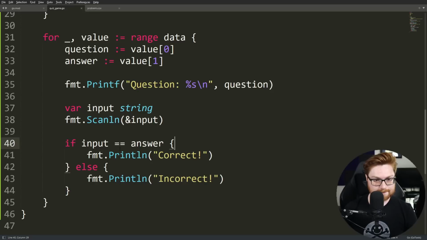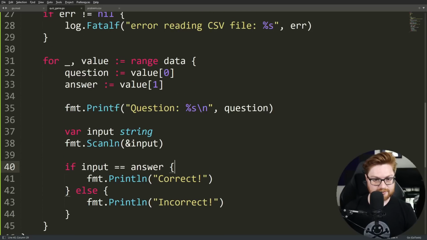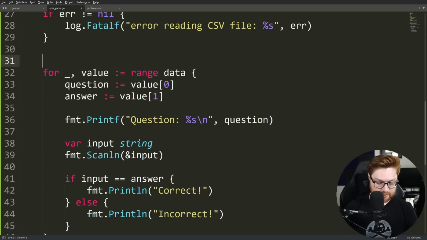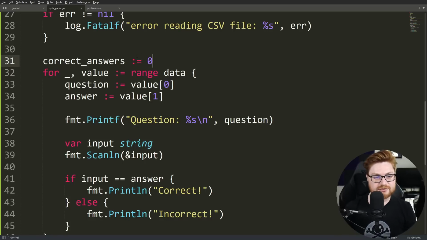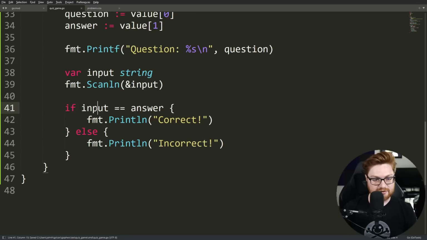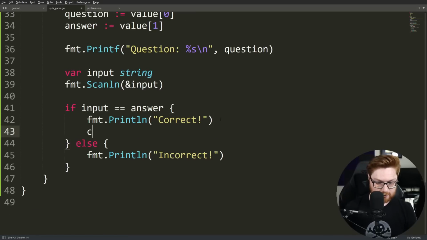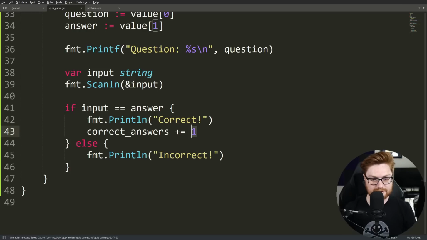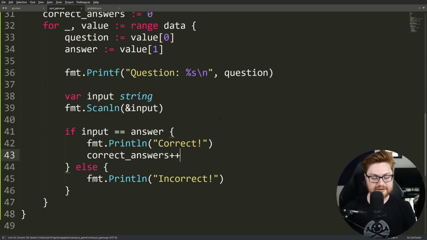Okay, awesome. So what we can do here is actually start to count the number of correct answers. So ultimately we need to define a new variable before we start to loop through this and say our correct answers can be 0 to start with, right? We don't need to use a type here because we can again use our walrus operator. And in the condition that we answer correctly, we can say, hey, our correct answers, that should be incremented, plus equals 1, or just plus plus, right? Because we're incrementing that new answer.